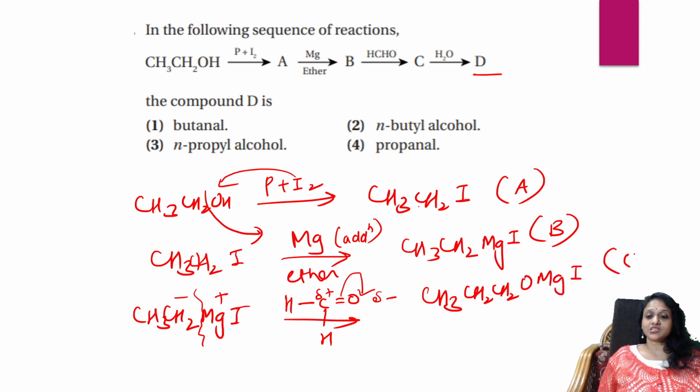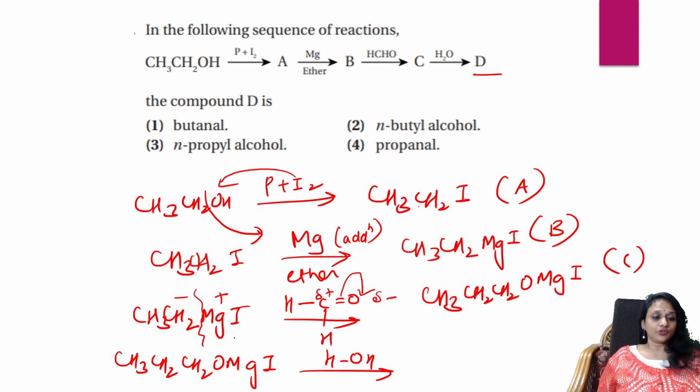This is compound C. That compound C, we are doing hydrolysis. So let me take compound C and do hydrolysis of this. What will you do? You're going to break the bond exactly here. The positive sign goes to the oxygen atom and the negative goes to magnesium iodide. What will come?